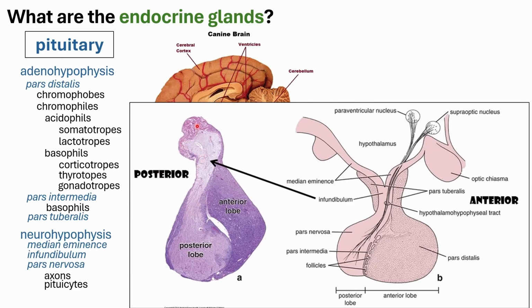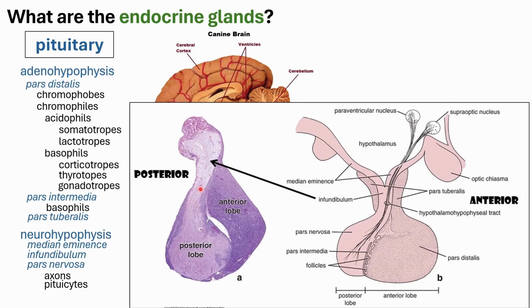You would have your median eminence here. So the median eminence, guys, usually you can't really see it in slide preparations. Only the infundibular area, this part, is usually included in the isolated pituitary gland sections in slides.